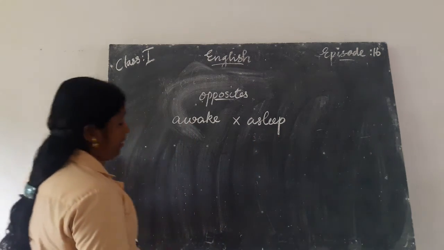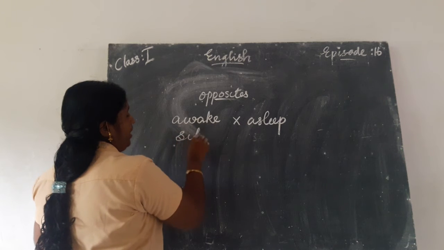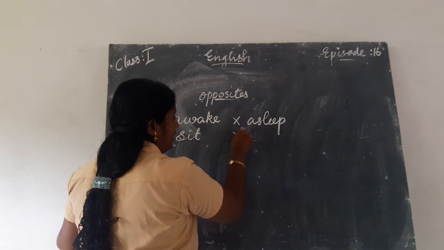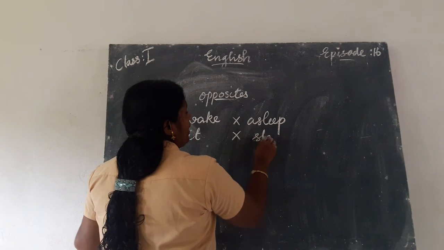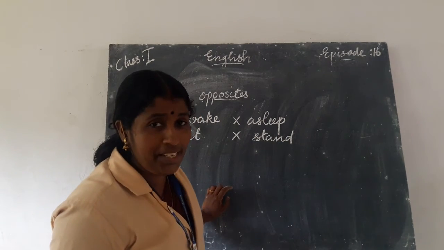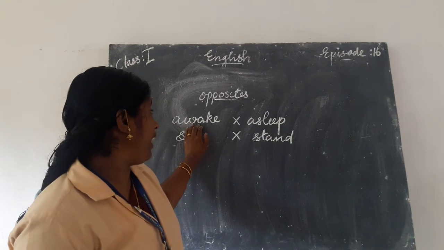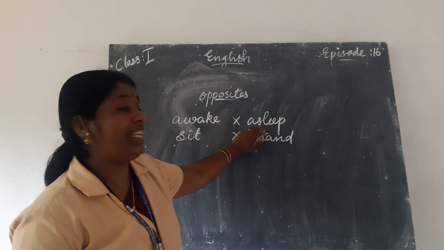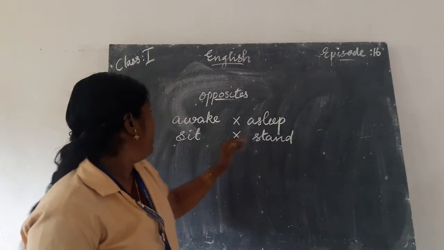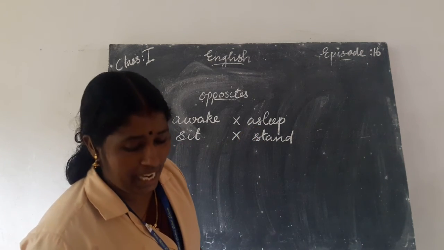Next one. Sit. S-I-T, sit. The opposite word of sit is stand. S-T-A-N-D, stand. S-I-T, sit. S-T-A-N-D, stand. Awake, asleep, sit, stand.